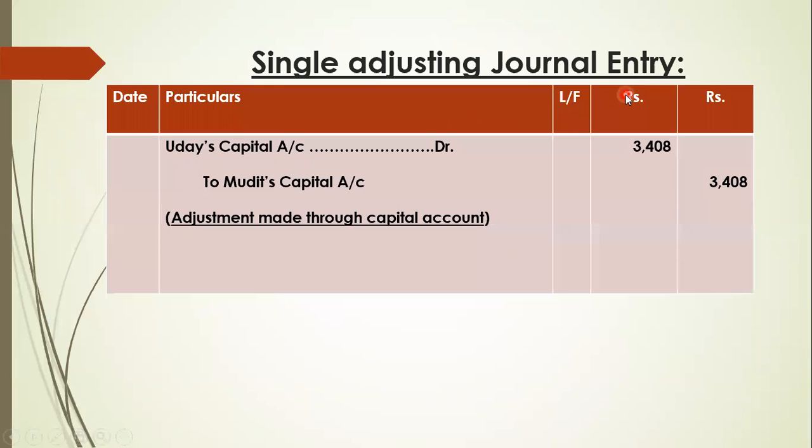Yes, a single adjusting journal entry. No need to write single adjusting, just journal entry; you can write rectifying entry. Uday's capital account debit to Mudit's capital account, 3,408, adjustment made in capital. That's it.